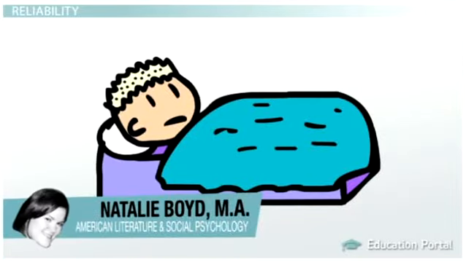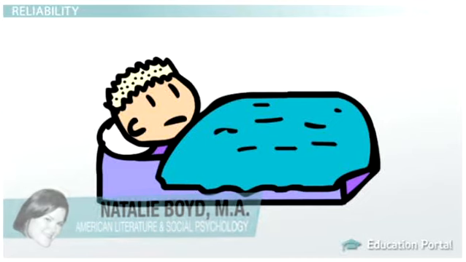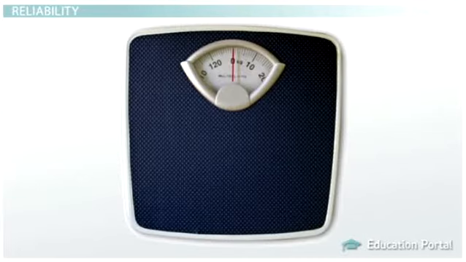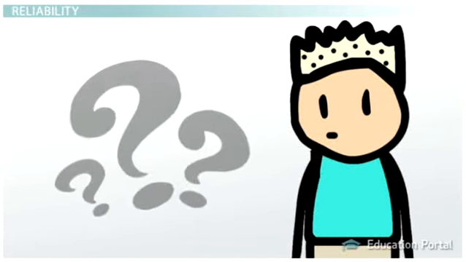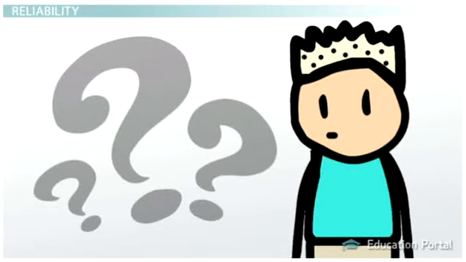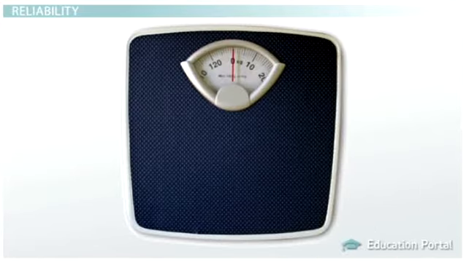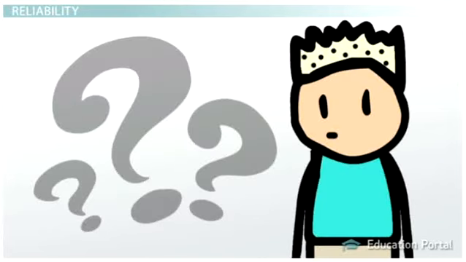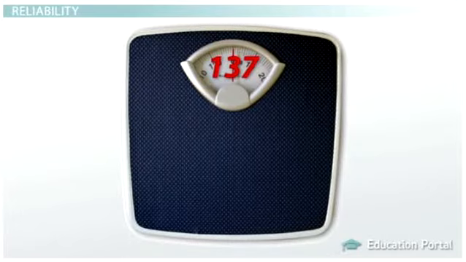Imagine that you wake up one morning and hop on the scale to see how much that chocolate cake you had last night is going to cost you in terms of weight. You look down at the scale and it reads 100 pounds. That can't be right, you think. I'm normally around 150 pounds. Just to make sure, you step off the scale and step back on. This time it says 184 pounds. Confused, you step off and back on, and it reads 137 pounds.